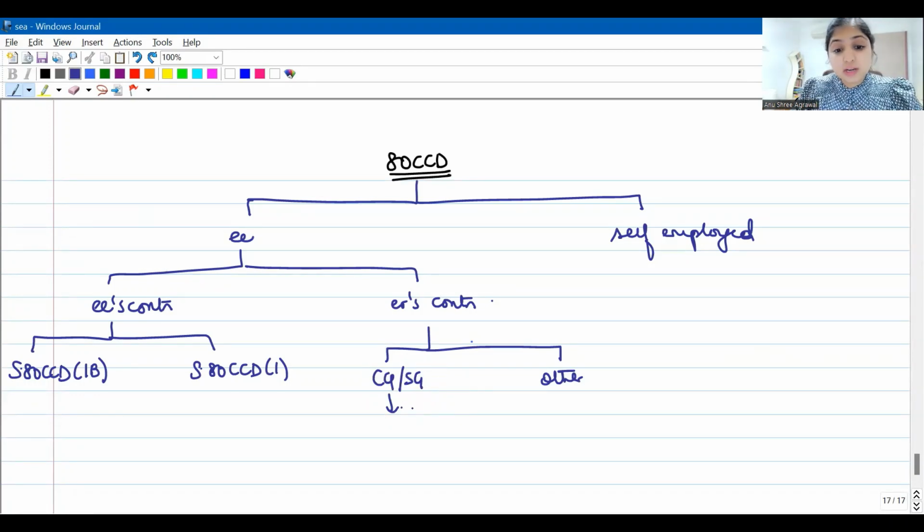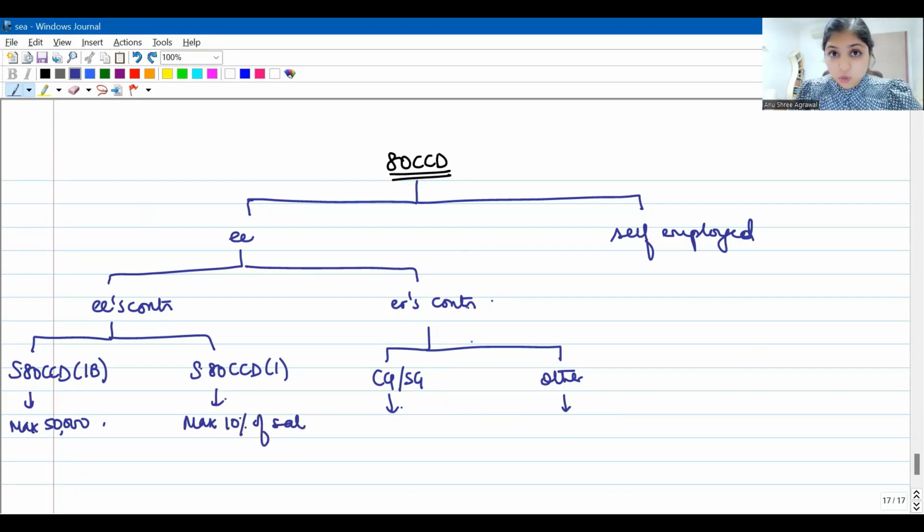So now in case central government or state government is contributing, we have a different provision. Any other employer contributing, different provision. Under 80CCD1B, for the employee's own contribution, maximum 50,000 deduction you can avail. Under 80CCD1, maximum 10% of salary is what you can avail.